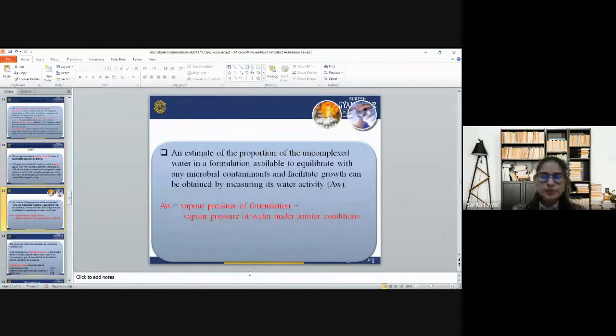Now, an estimate of the proportion of uncomplexed water in a formulation that is available to interact with any microbial contaminants and facilitate growth can be obtained by measuring water activity. So AW is represented as water activity. AW is the vapor pressure of the formulation over the vapor pressure of water under similar conditions.